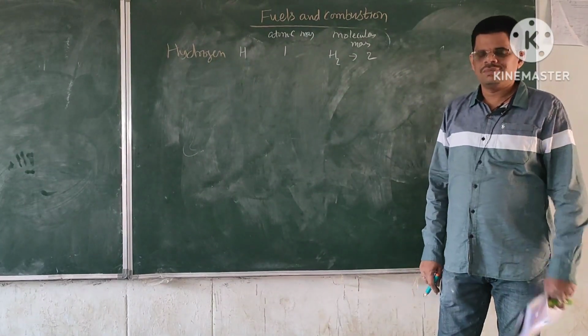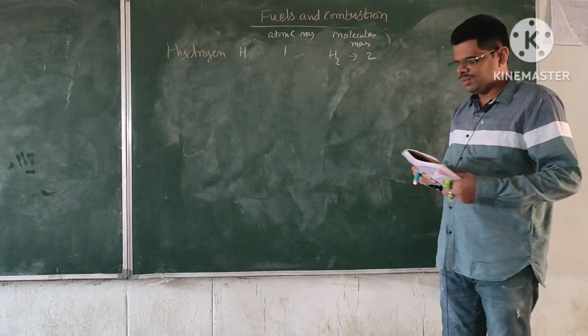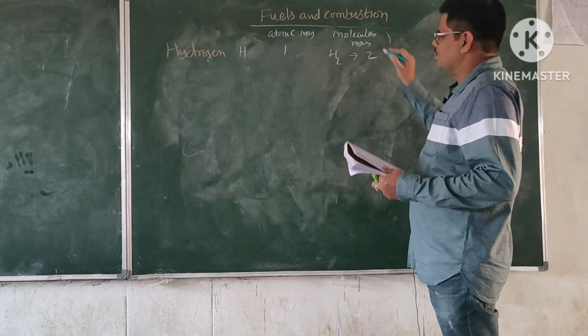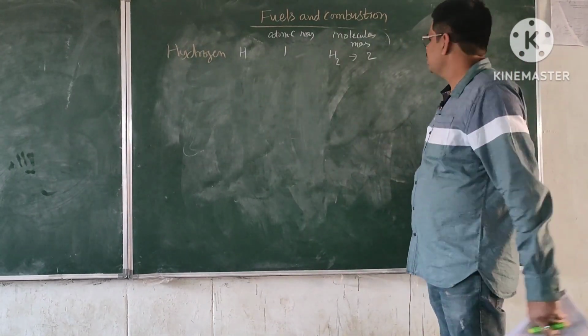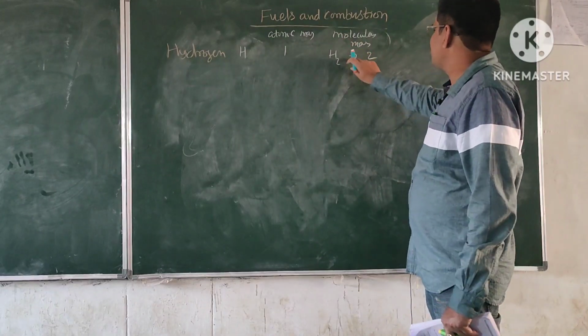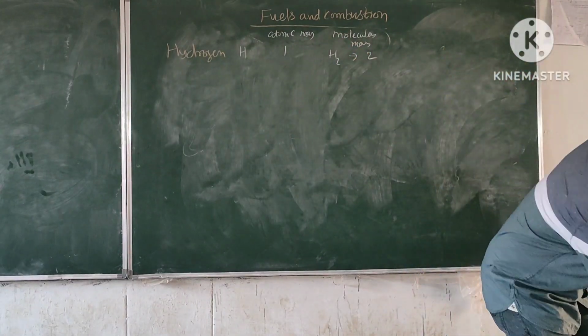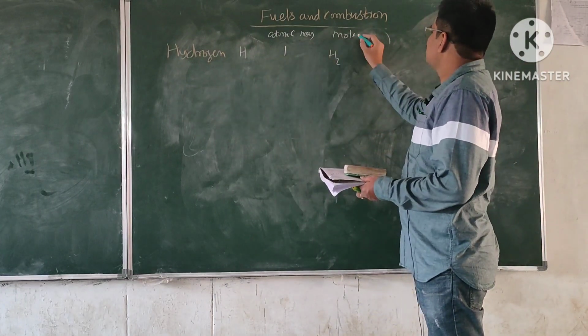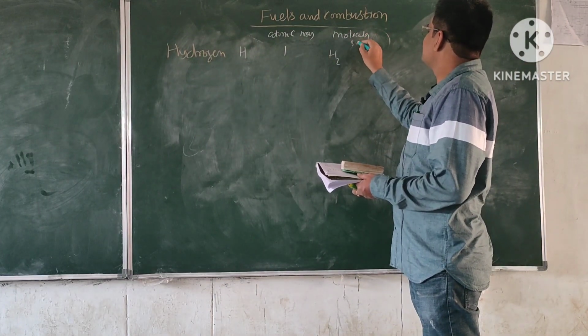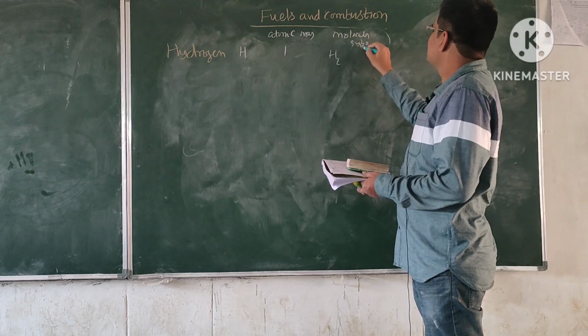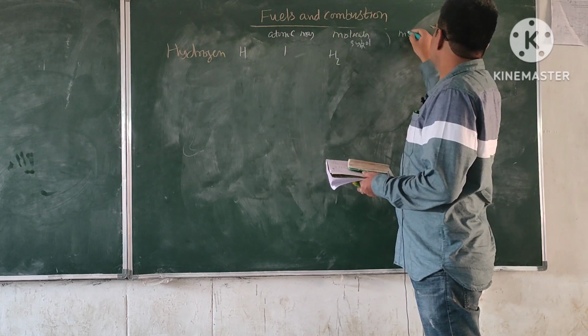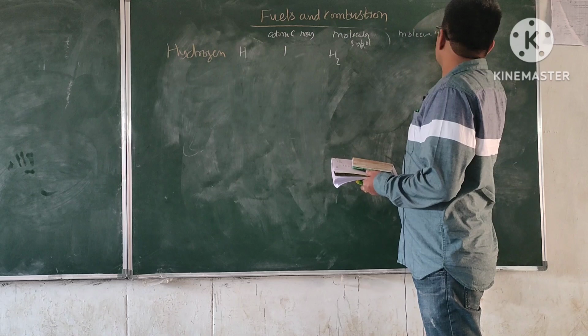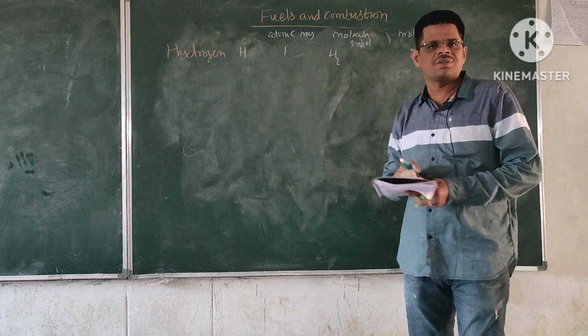Right. So its molecular mass is 2. This is the molecular symbol and this is the molecular mass. We shall write it separately. So the molecular symbol is H2 and the molecular mass is 2 for this.